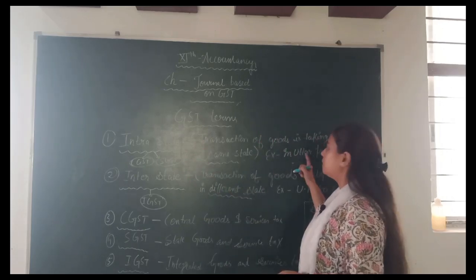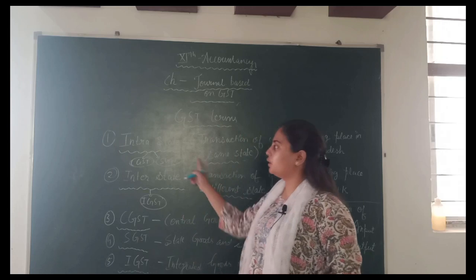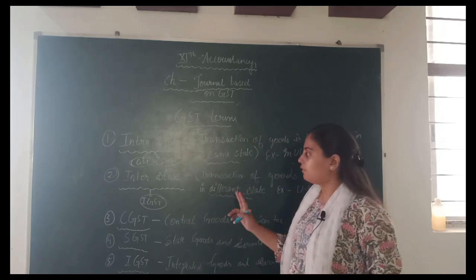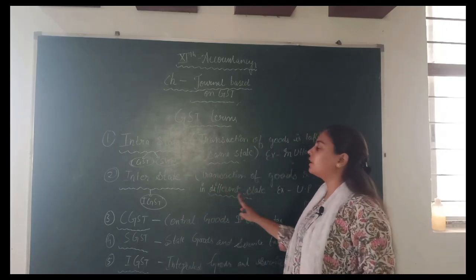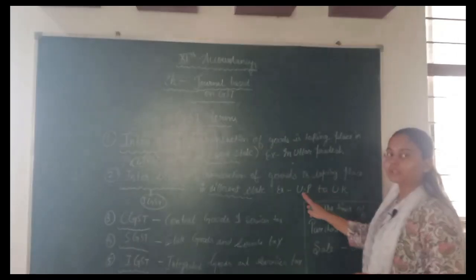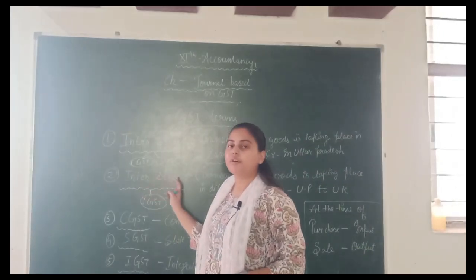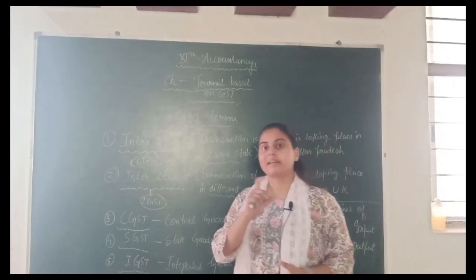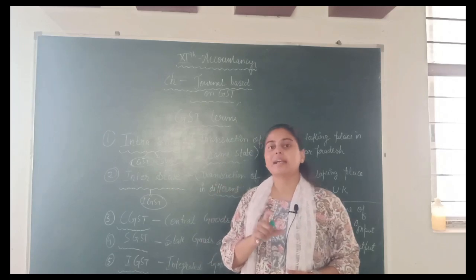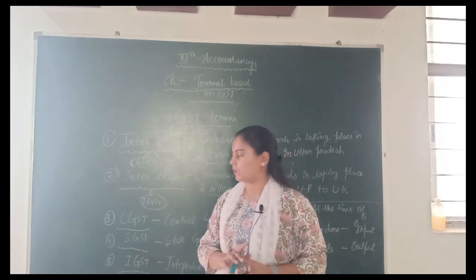Example: in Uttar Pradesh, the buyer and the seller belong to the same state, so we use intrastate. If the transaction happens between different states, like from Uttar Pradesh to Uttarakhand, then we apply the concept of interstate. So intrastate means same state and interstate means the transaction takes place between different states.